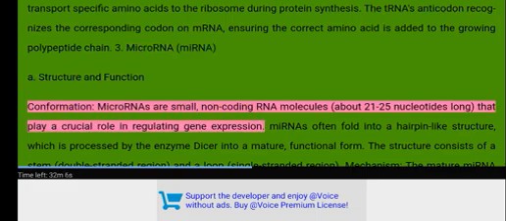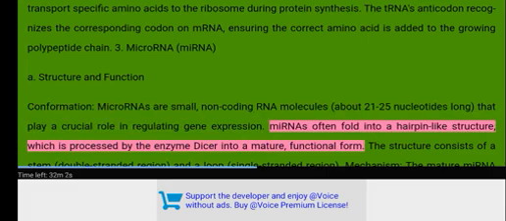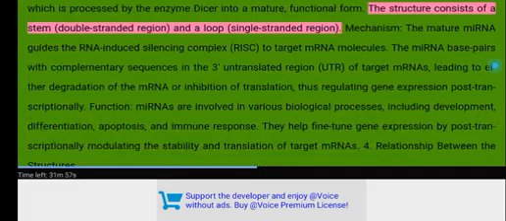A. Structure and function. Conformation. MicroRNAs are small, non-coding RNA molecules, about 21 to 25 nucleotides long, that play a crucial role in regulating gene expression. miRNAs often fold into a hairpin-like structure, which is processed by the enzyme Dicer into a mature, functional form. The structure consists of a stem, a double-stranded region, and a looped single-stranded region.